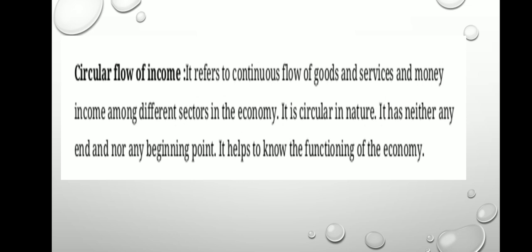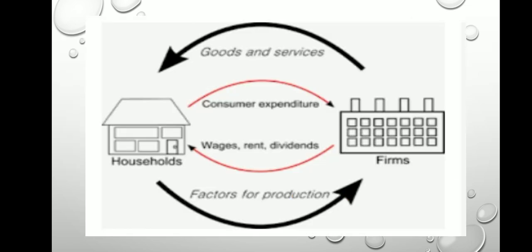In other words, we can say that circular flow of income is the activity of production, income and expenditure involving different sectors of an economy, namely household sector, producer sector, government sector, and rest of the world. Now let us understand the two sector economy, where you have only households and firms.